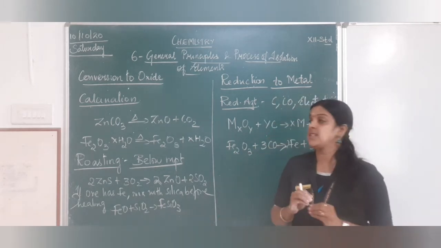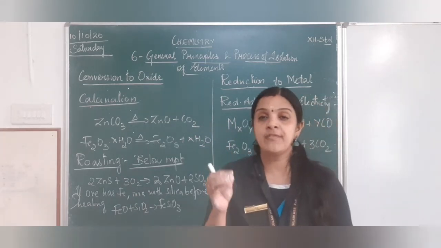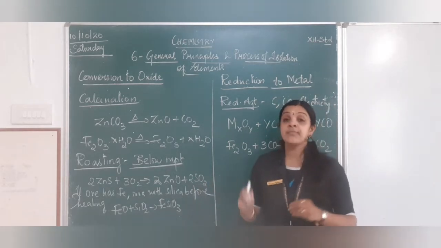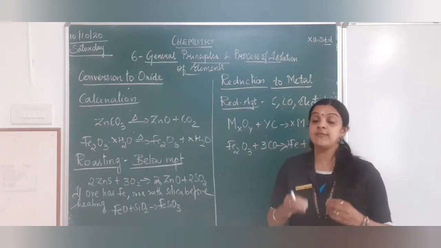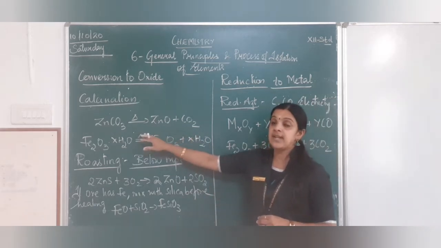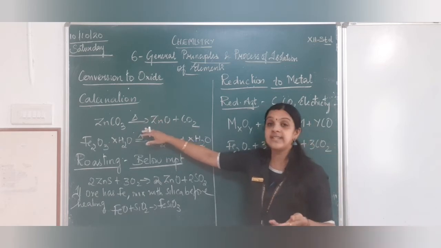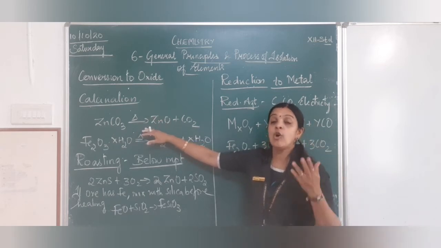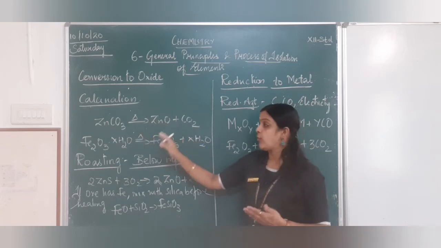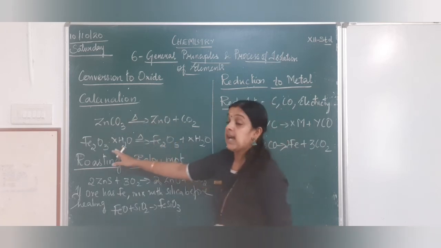The simple difference is, in calcination we don't use oxygen or we use a limited supply of oxygen. But in roasting, we use enough oxygen for the heating process. So in calcination, zinc carbonate will be heated. That is, the carbonates and hydroxides can be heated in the absence of air or with a limited supply of air to form its oxide. Here you can see zinc carbonate getting converted to zinc oxide.